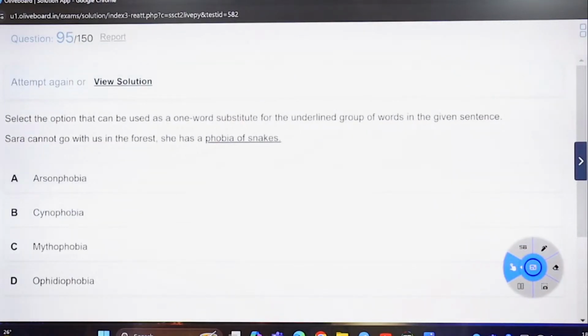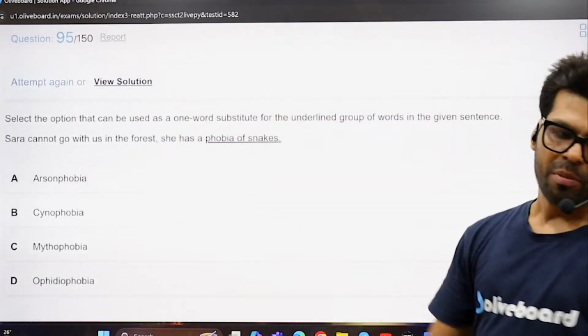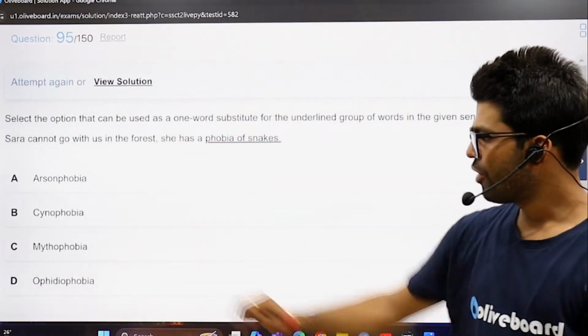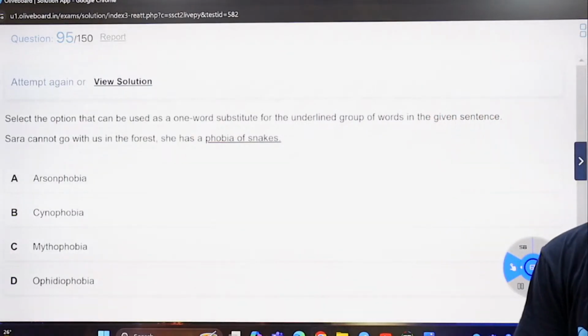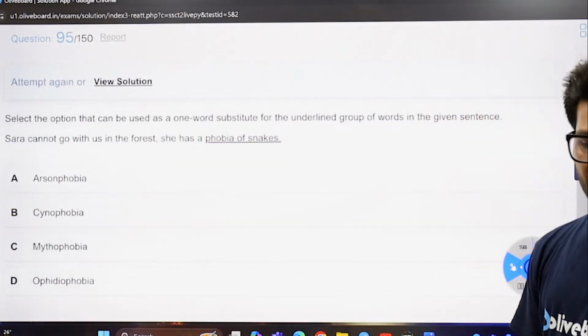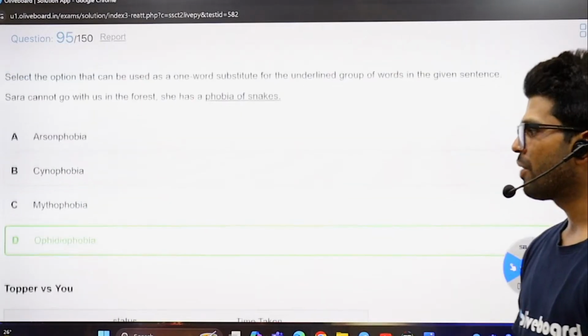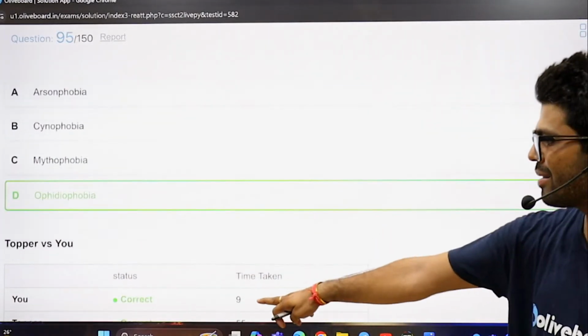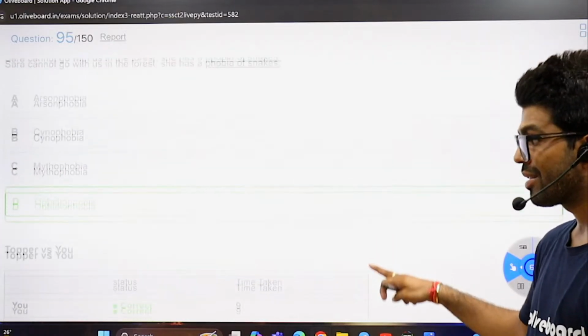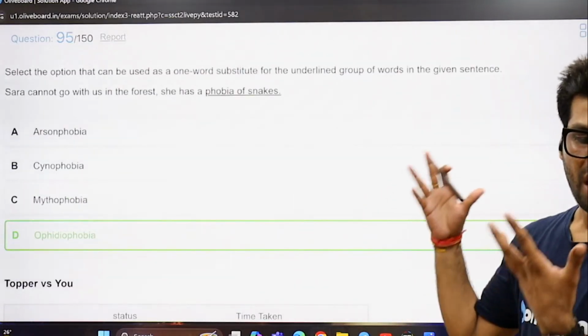She cannot go with us in the forest. She has a phobia of snakes. CGL 2024 as well, and you have been taught this. Ophiophobia, ophidiophobia, both define the fear of snakes. Perfect. I hope you remember this. I took just 9 seconds to answer this. Just 9 seconds, for sure, because that's a part of our sheets.